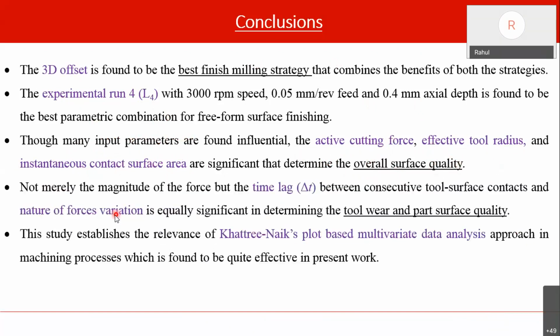As I just said, time lag and the nature of force variation are also important. We have also seen the Khatri-Naik plot, in addition to the regular usual practices like GRA. If we have multivariate data, with multiple parameters and variables in the same unit, we can represent, analyze and compare it in a simple statistical manner. So this is one method we have used here.